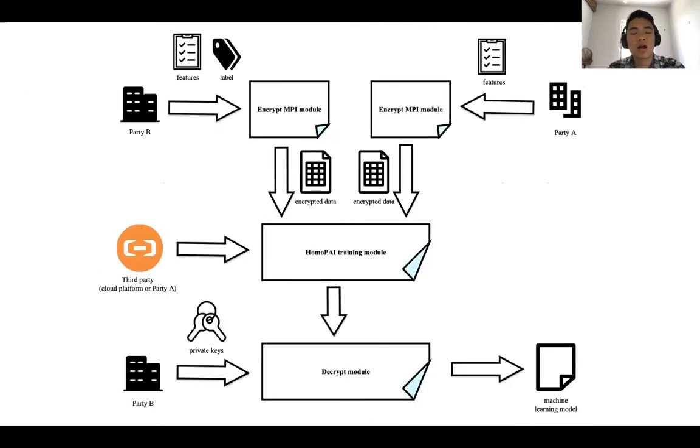This is the architecture of HomoPAI. We can see from the figure, party B and party A use the encryption module to encrypt their data, and the third party trains on their data. Finally, party B gets the ciphertext and uses the private key to decrypt it.